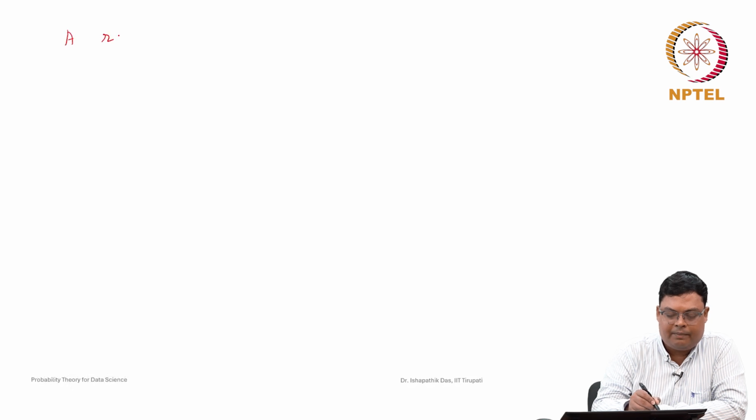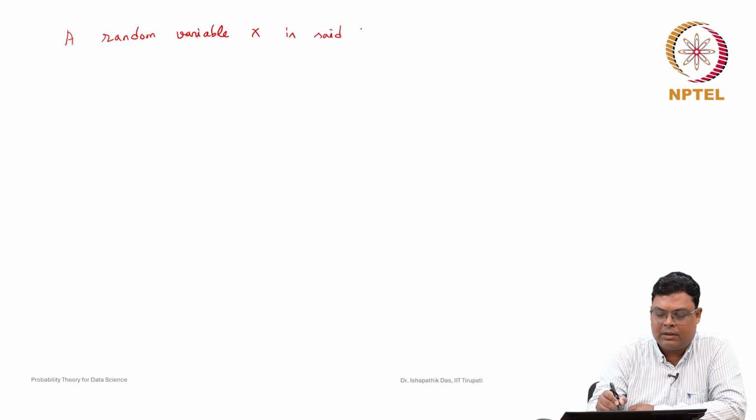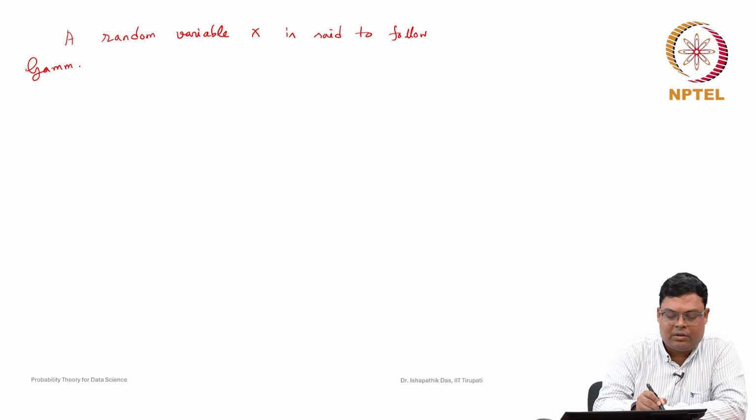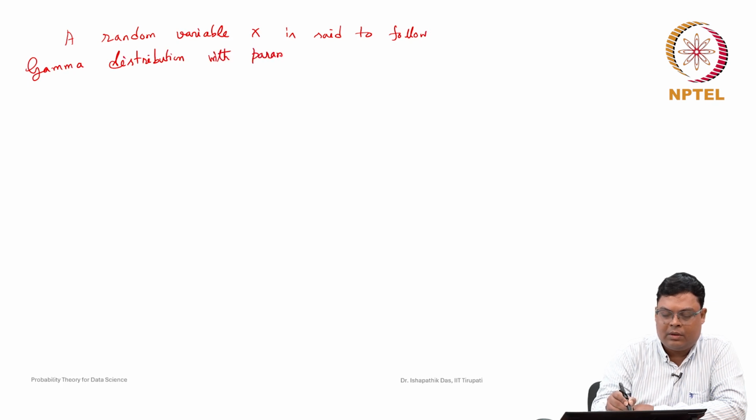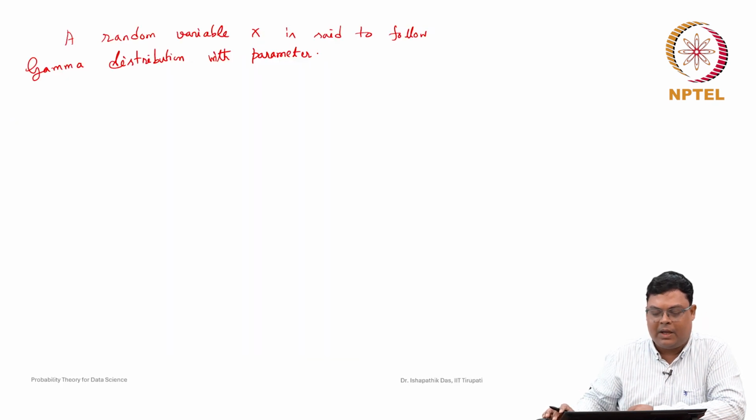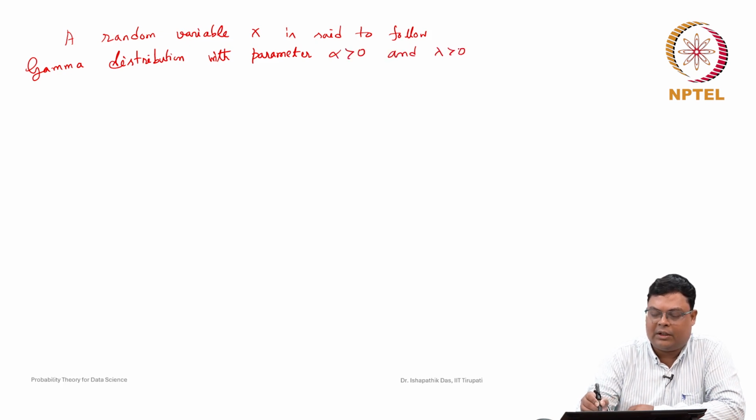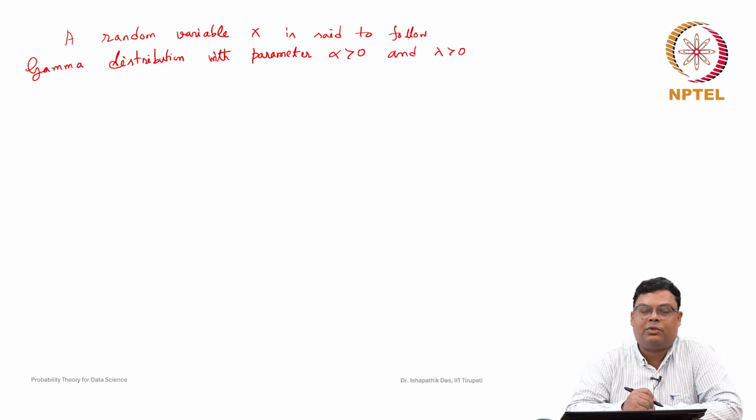A random variable x is said to follow the gamma distribution with parameters alpha and lambda, with alpha greater than 0 and lambda greater than 0. There are two parameters of a gamma distribution, and both are real numbers, but they have to be positive real numbers, if